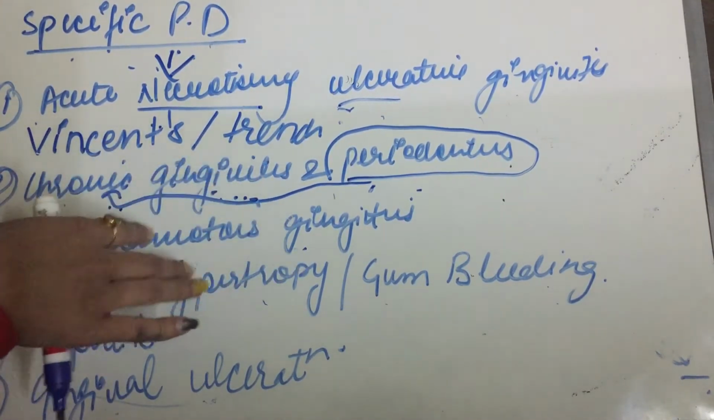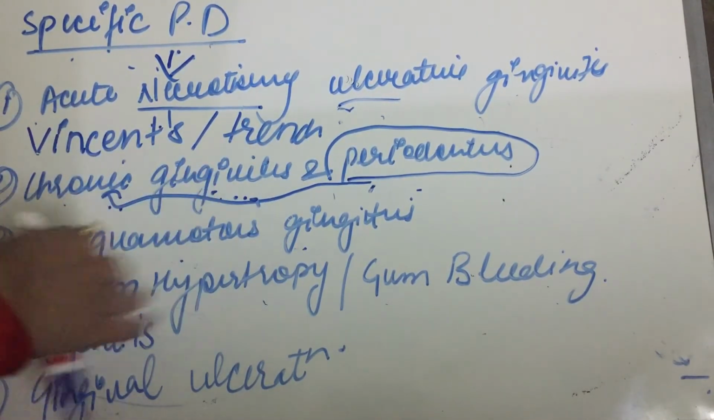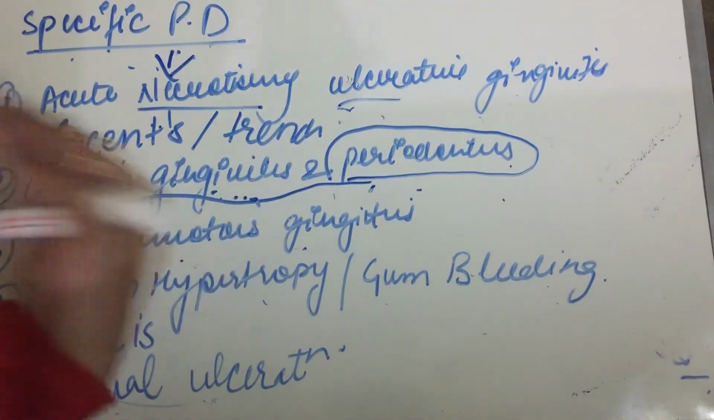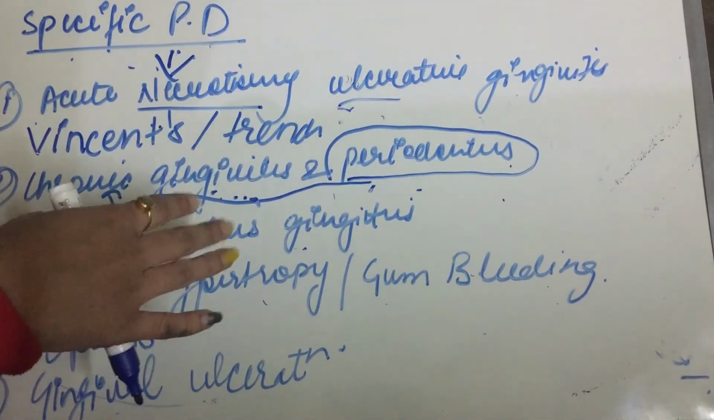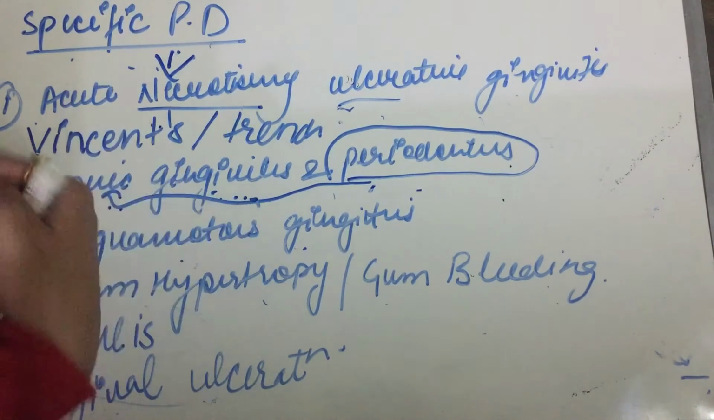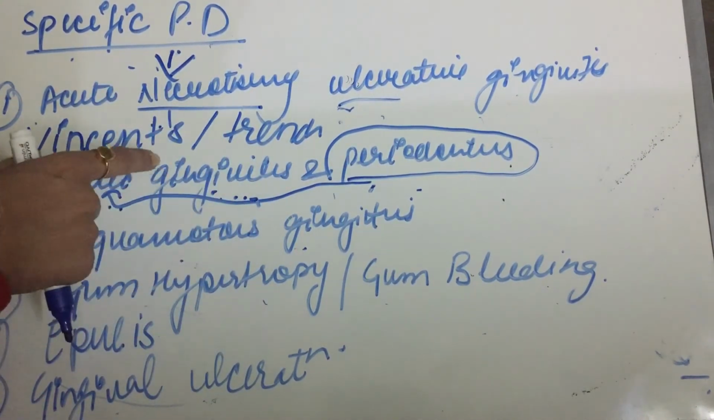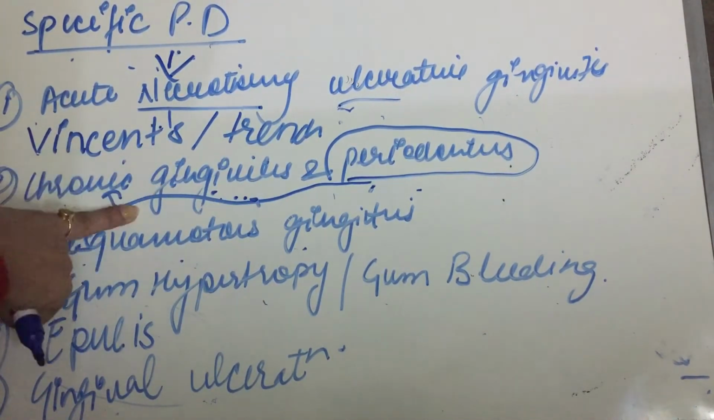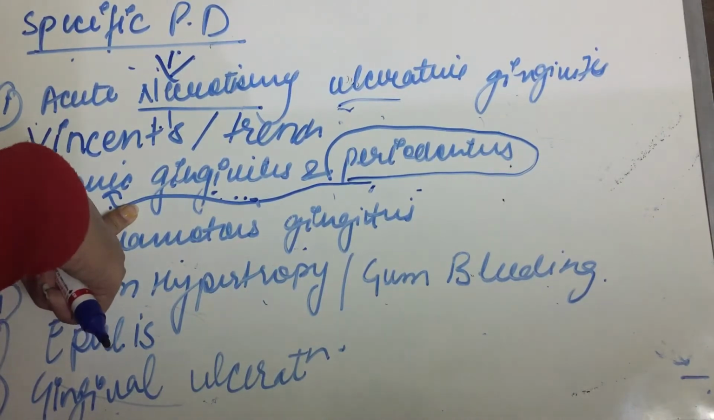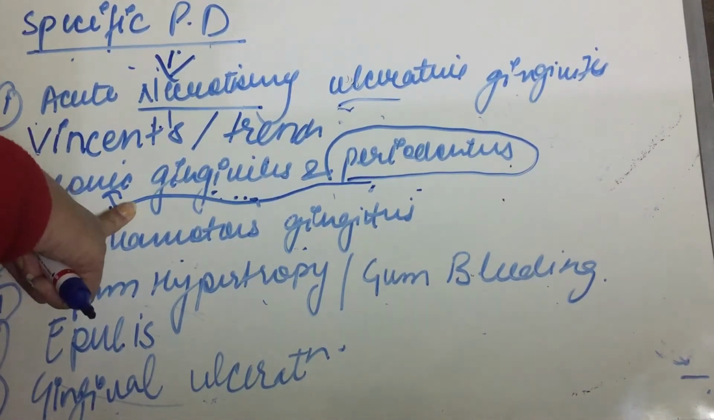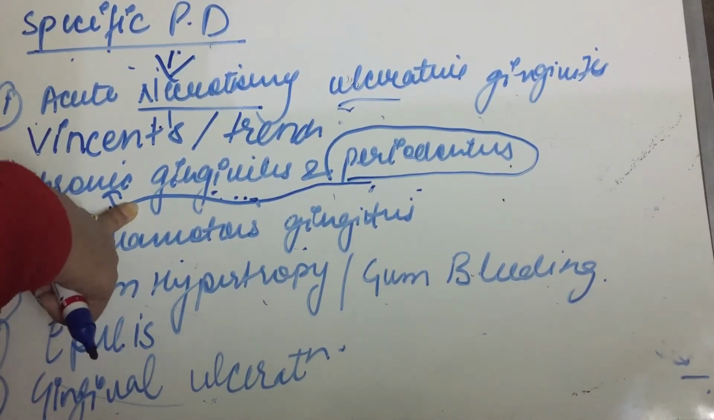Which is predisposed to infection. It means if we do not treat that, it will lead to further infection. The bacteria mainly causing chronic gingivitis and periodontitis is Streptococcus viridans.